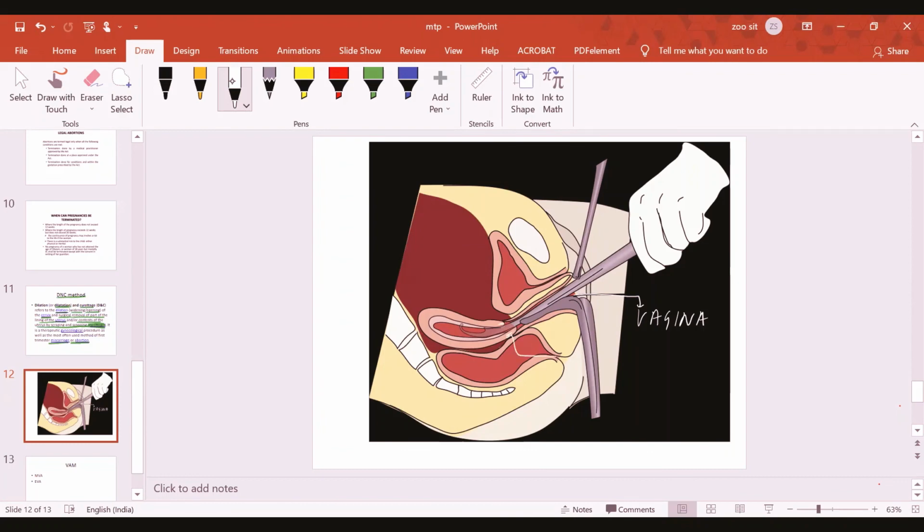This is the cervix. Cervix dilation, or dilatation of the cervix, is done first, and then we have this structure called a curette.